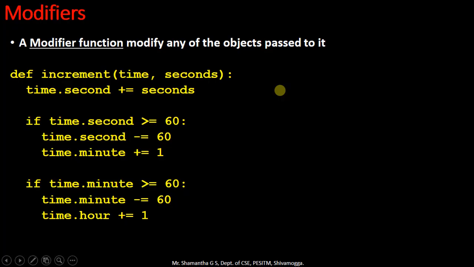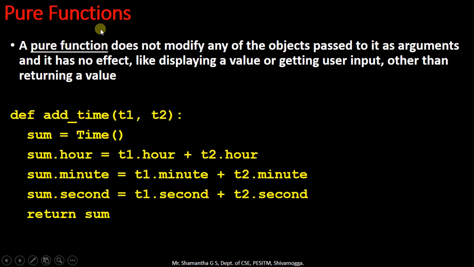Now we shall move on to our second type of functions, that is modifier functions. Modifier functions modify any of the objects passed to them. Before we continue, let us briefly revise the earlier one, the pure function. In a pure function, the objects passed to it are not modified. T1 and T2 are the objects that are passed to the function.